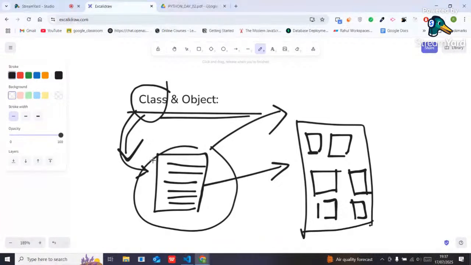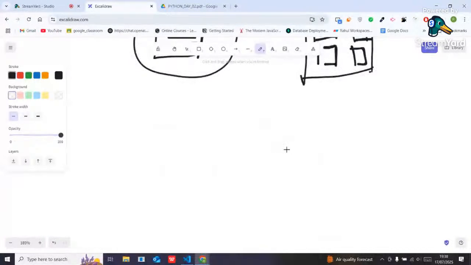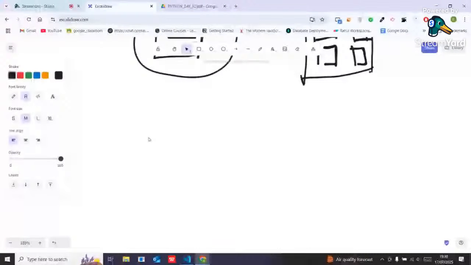And what will this blueprint do? This blueprint will contain some properties of an object. Suppose I want to create a Suzuki class. For that, suppose a car class is there.